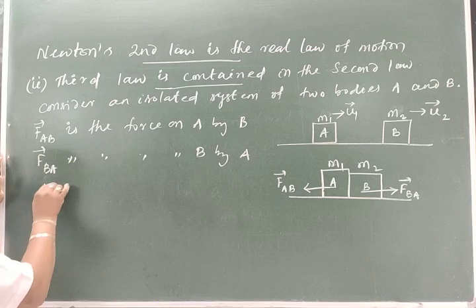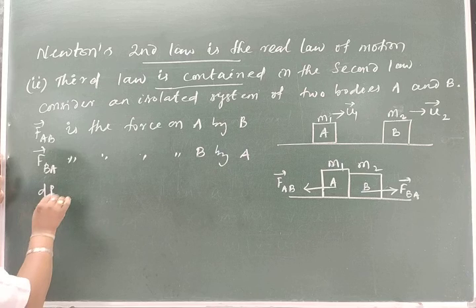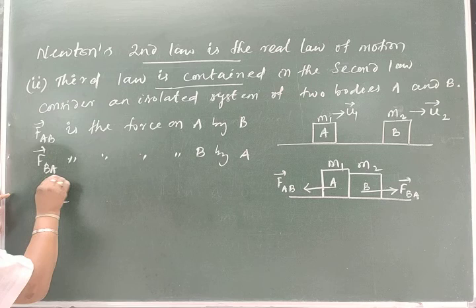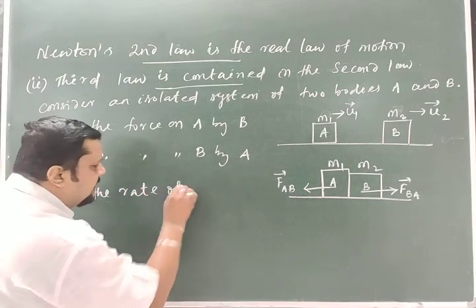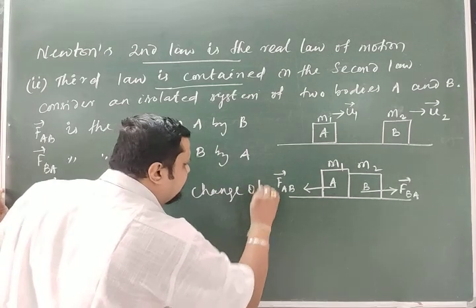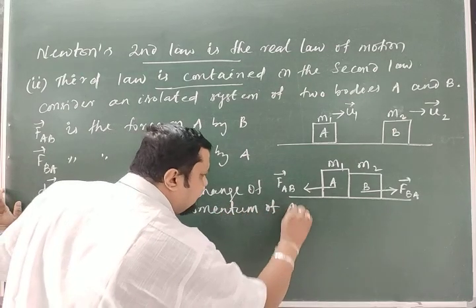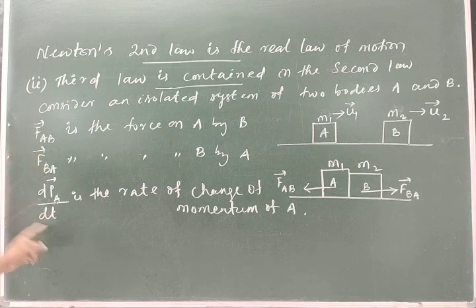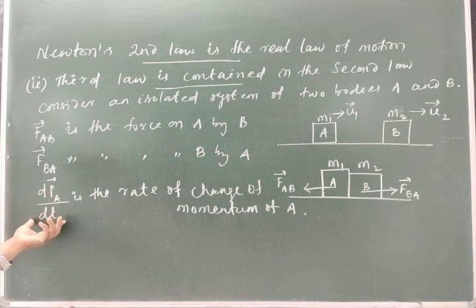So next, dPA by dt, obviously this vector is the rate of change of momentum of A. And this is from the second law. If the force on A is FAB, then this will change the momentum, and that is dPA by dt, a small change in momentum in a small time interval dt because of the applied force FAB.